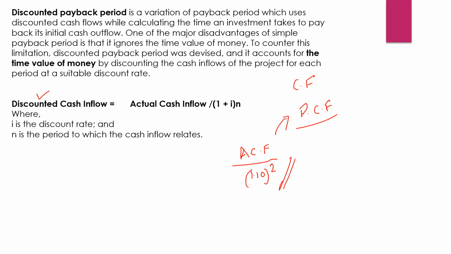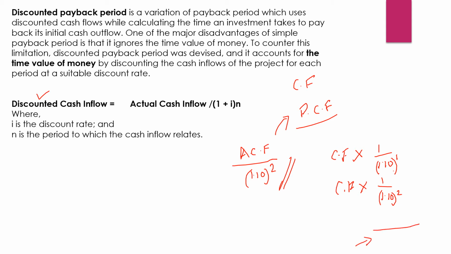Or what we can do is simply find out the present value factor and then multiply it by the cash flow which is given to us, into 1 divided by 1.10, whatever the rate is that is given to us. So it is 1 and 1. This way we will be finding out the cash flows of the second year. If it is uneven, then 1 divided by 1.10 to the power 2. So this way we will be finding out and then adding it up.